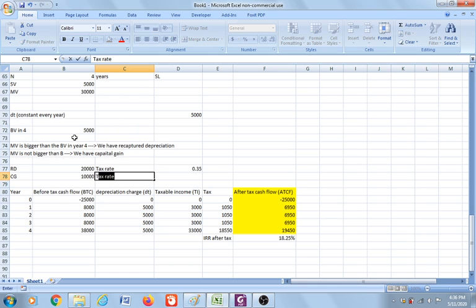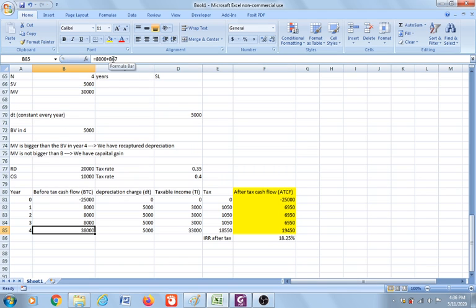So your capital gain is 10,000. Assume that the tax rate for the capital gain is 40%. So we need to change what we have in year 4.